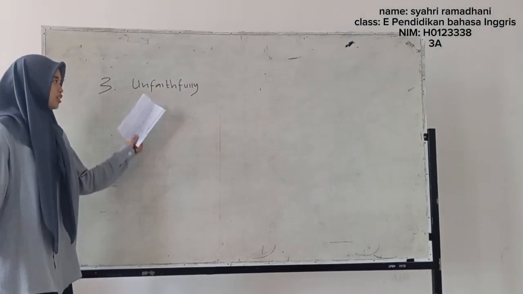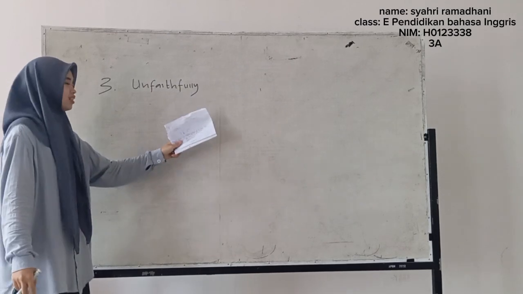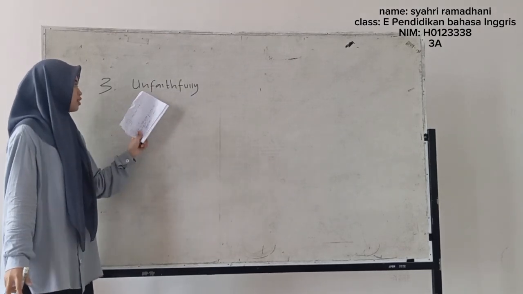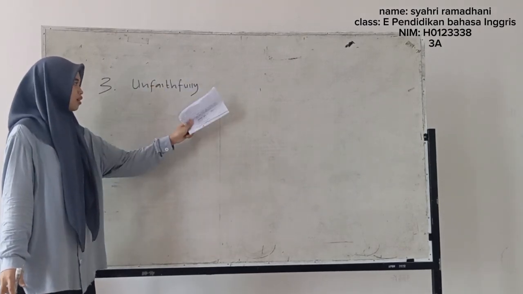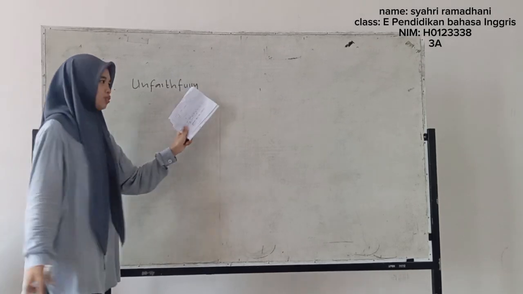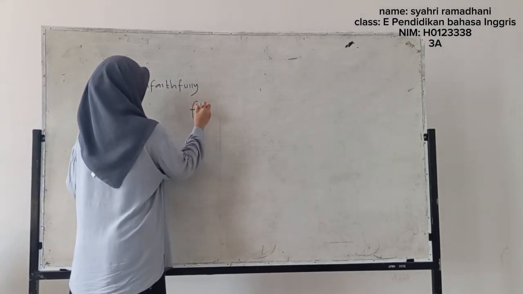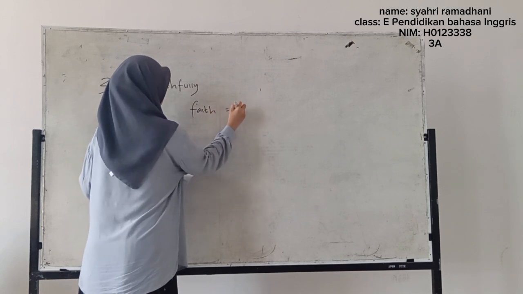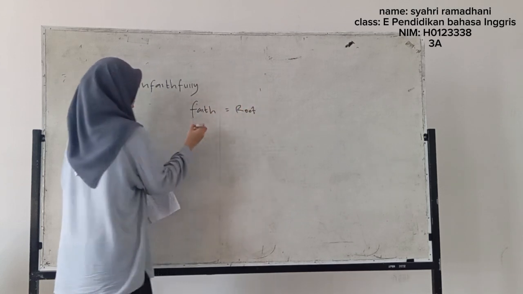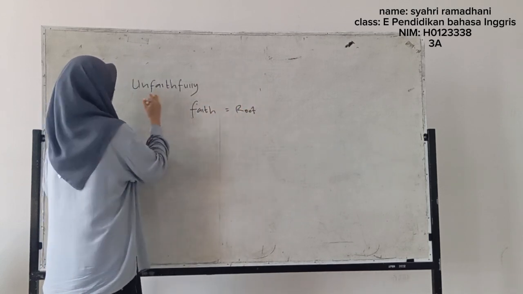Okay, next, number three is "unfaithfully." I'm going to determine the root, stem, and base in this word. So the root in this word is "faith." The stem is "faithful."